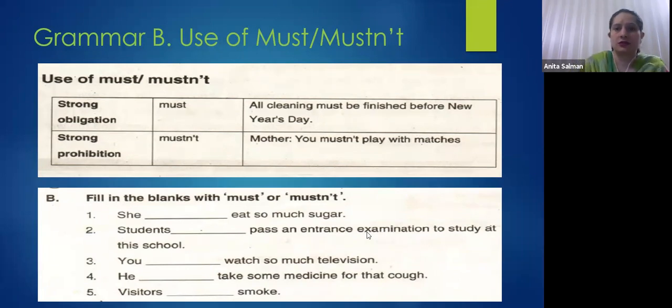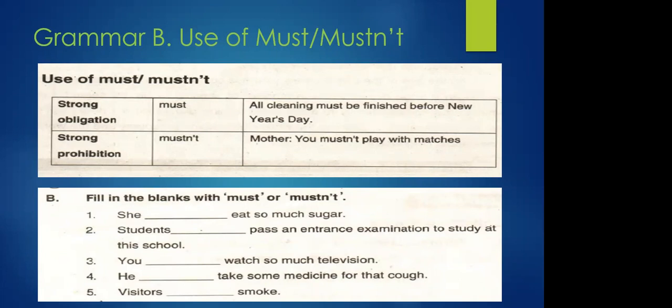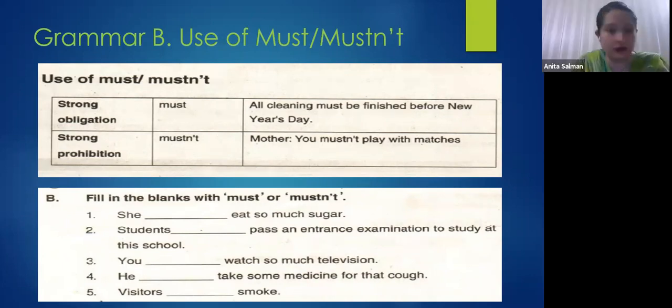Yes, okay, good. Right now there is an exercise that we are going to do, and the way you have replied to me earlier, you can see on the screen, and you also open the books, right? And keep on telling me, one by one, and I want that all must participate in that. That's very easy. She dash eats so much sugar. Must or mustn't? Yes, just a minute, let me see you. Yes, Moid. She mustn't eat so much sugar. Very good. She mustn't eat so much sugar, right? Because it is not good for health.